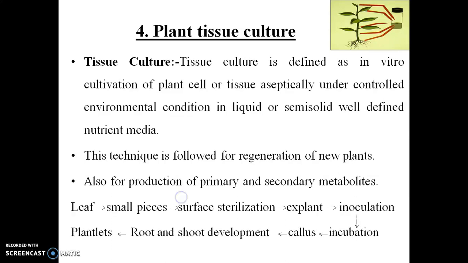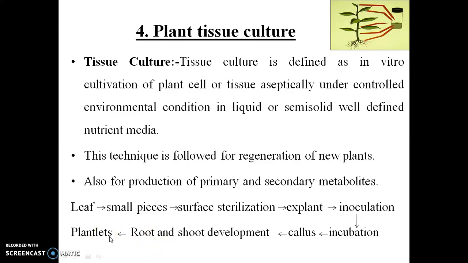In this tissue culture technique, consider a leaf used as a sample for tissue culturing. This leaf is cut into smaller pieces, after that its surface sterilization is carried out and that explant is taken and inoculated into the nutrient media, where it is allowed to grow for a specific time duration, that is incubation. That results in the formation of a callus, where callus is nothing but a mass of cells, and this mass of cells further develops roots and shoots, that is, organogenesis will occur, and it further results in the regeneration of plantlets.